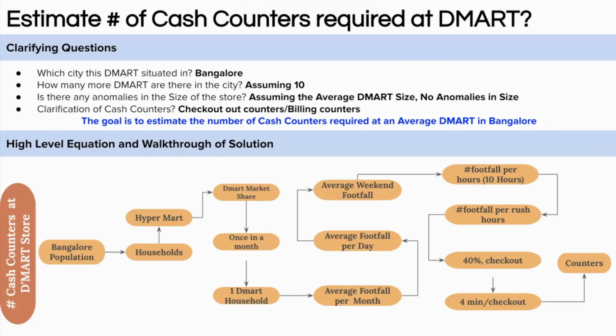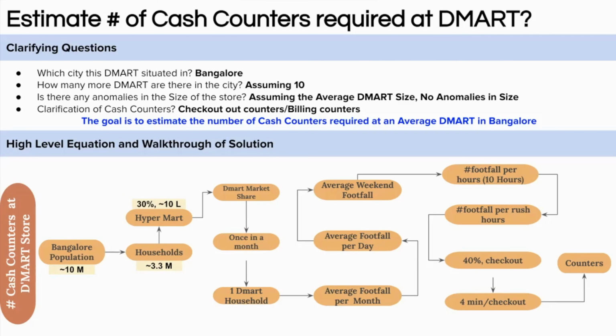Now let's start putting those numbers. Bangalore population is around 10 million. We can assume that the average household size in Bangalore is around 3. This gives us 3.3 million households in Bangalore, right? Assuming that of these 3.3 million households, 30% are the ones who shop from any hypermarket or supermarket. This will give around 1 million, or 10 lakh, households who are potential customers, right? These are potential customers of DMART.